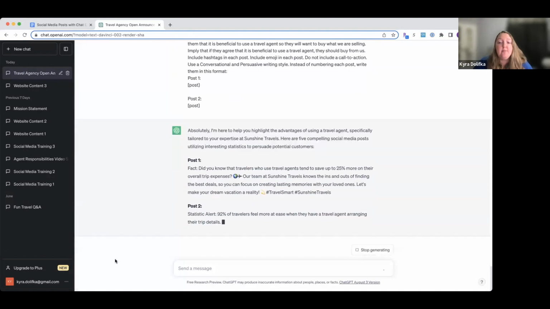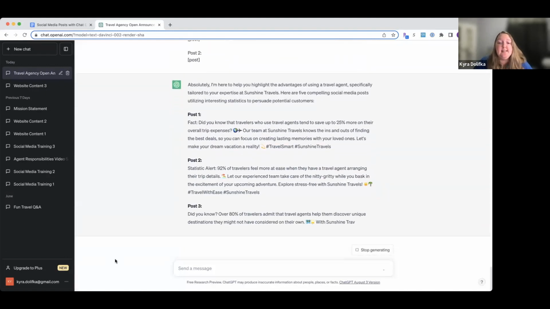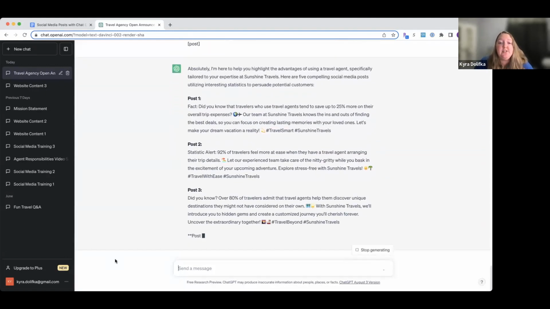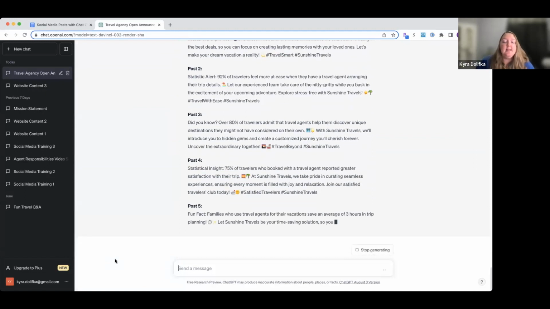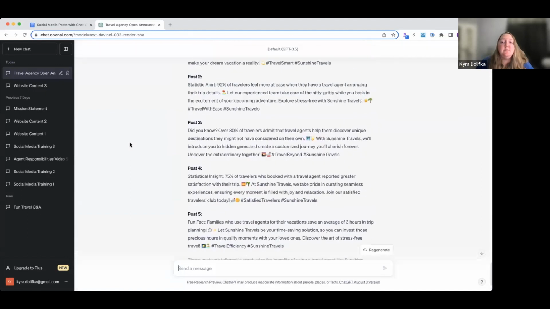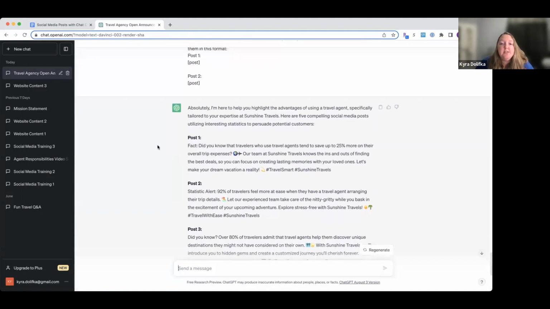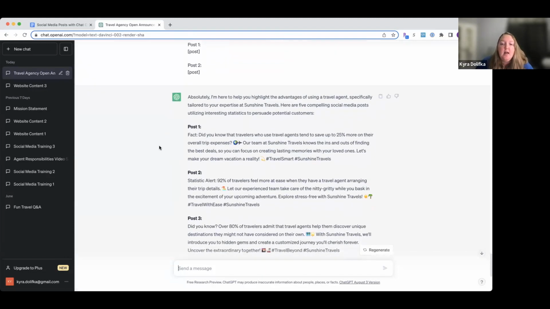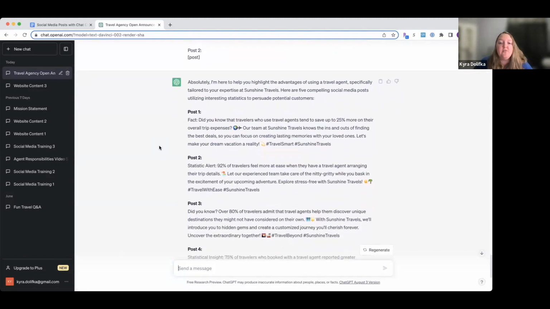This can be very helpful. Some people love statistics and data and all that. So these are some did you knows, these are some facts. Let's keep going here. Okay, what do we have? Did you know that travelers who use travel agents tend to save up to 25% more on their trip expenses? Okay, fun statistic there. 92% of travelers feel more at ease when they have a travel agent arranging their trip details.